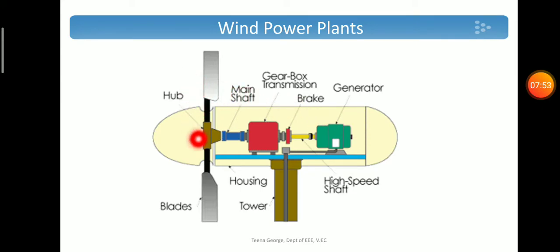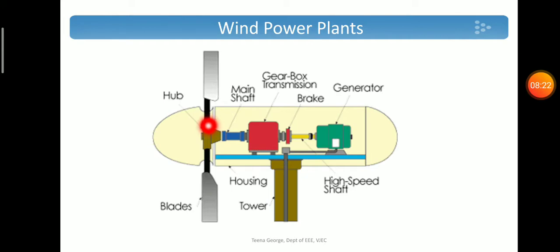There will be a wind turbine which is coupled to the generator through a gearbox. The wind turbine consists of turbine blades and a turbine rotor. Turbine blades will catch the wind energy from the wind, and in the turbine rotor it is converted to mechanical energy. Kinetic energy from the wind is converted to mechanical energy in the turbine rotor.